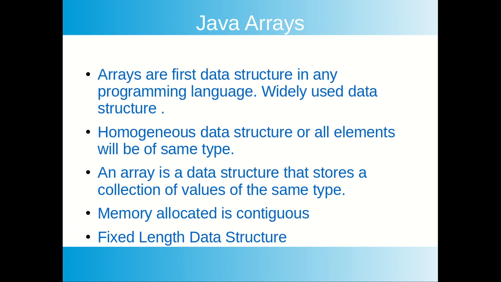So you can call arrays fixed length data structures. At the time of creating an array, you must specify the length of the array. If you want to resize it, you must create a new array and copy the old values to the new array.